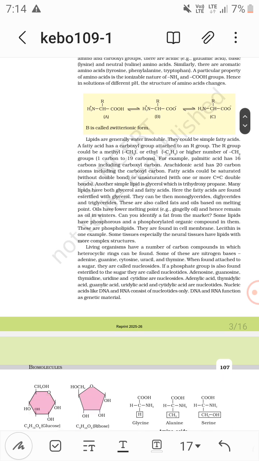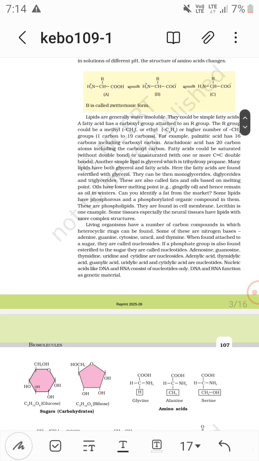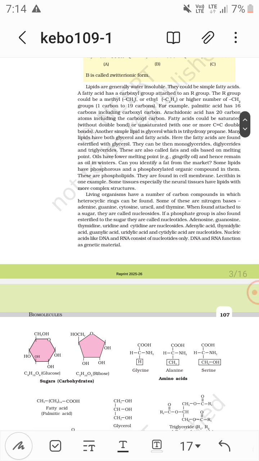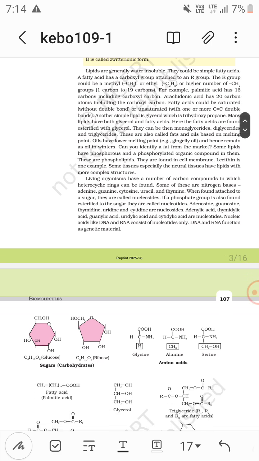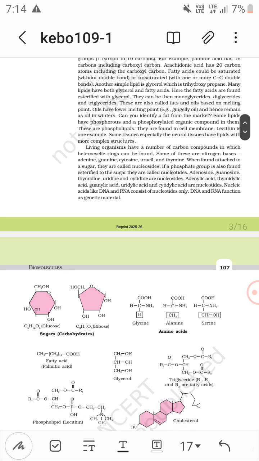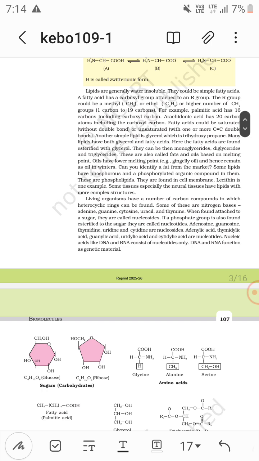Now lipids can be esterified, glycerol plus fatty acids. They form monoglycerides, diglycerides, triglycerides. These are fats and oils. Gingelly oil has a lower melting point. Now phospholipids are the main cell membrane component. And that's it. Glycerol is a trihydroxypropane, that has three alcoholic groups.